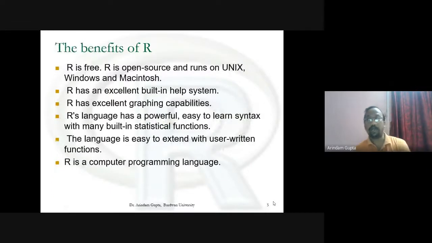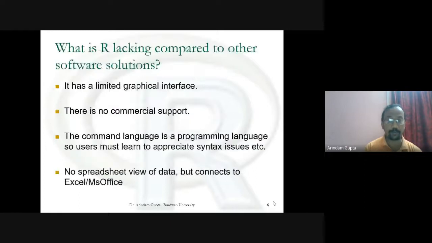The benefits of R. What are the benefits of R? R is free, R is open source, and runs on Unix, Windows, and Mac. R has an excellent built-in help system. R has excellent graphing capabilities. R's language has a powerful, easy to learn syntax with many built-in statistical functions. The language is easy to extend with user-written functions. R is a computer programming language.